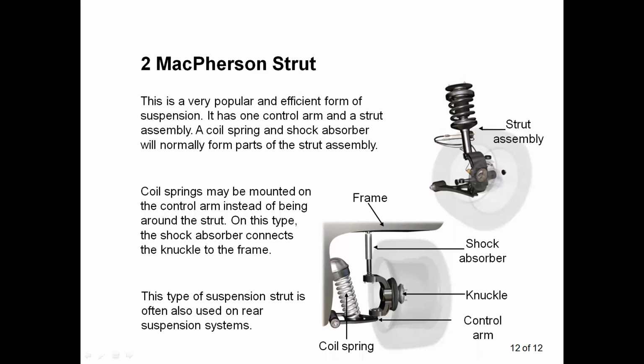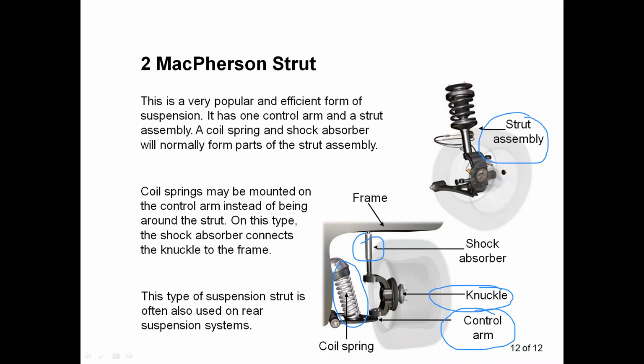You can see the strut assembly. In the strut assembly, we have placed the shock absorber and a coil. This strut assembly is fixed to the knuckle, and the knuckle is connected to the control arm. The coil spring is also used in this strut type of suspension system.